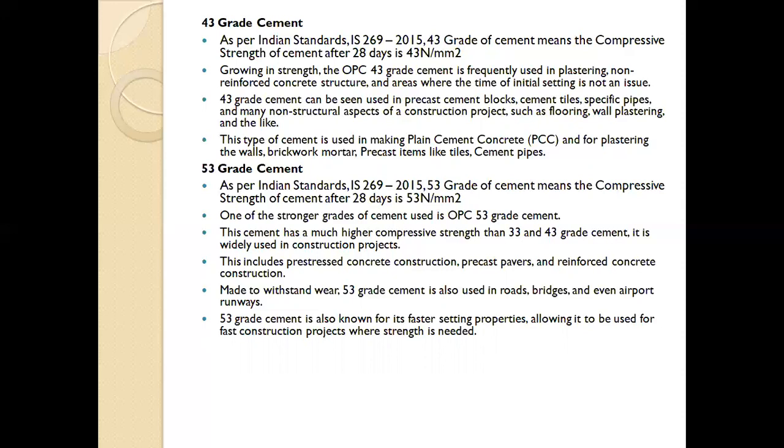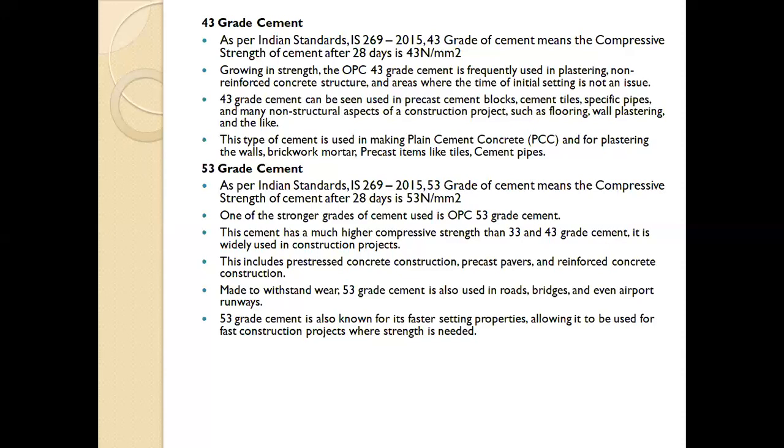This cement has much higher compressive strength than the 33 and 43, so it is widely used in construction projects. It has greater compressive strength than the other two grades, 33 and 43. So it is useful for all types of construction projects. This includes pre-stressed concrete construction, precast pavers, and reinforced concrete construction. So it is useful for precast pavers, pre-stressed concrete construction and RCC work.